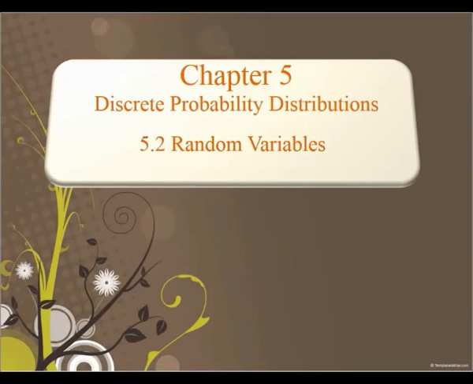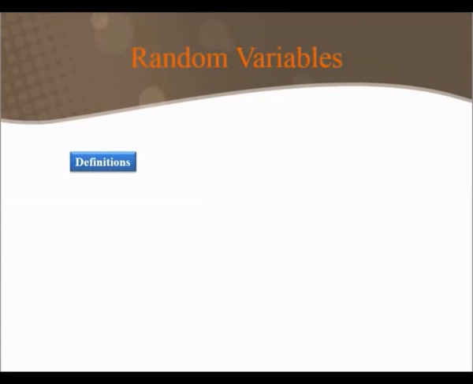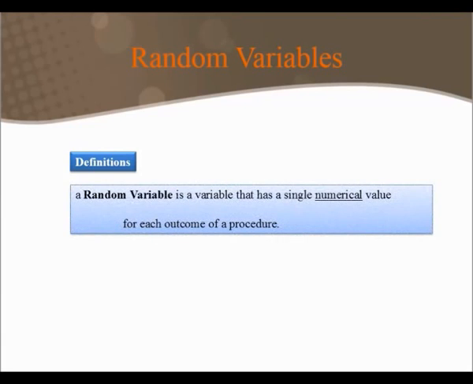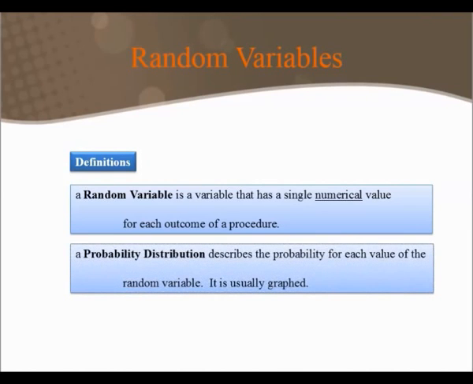In section 5.2, we're going to consider something called random variables and explain the basics of a probability distribution. Let's start out with a definition. A random variable is a variable that has a single numerical value for each outcome of a procedure. A probability distribution describes the probability for each value of the random variable. It is usually graphed or put into a table.